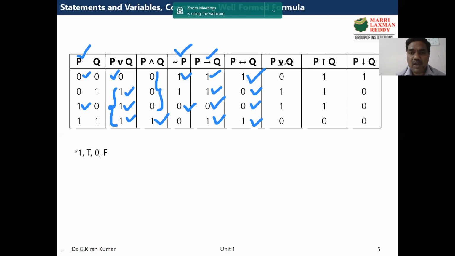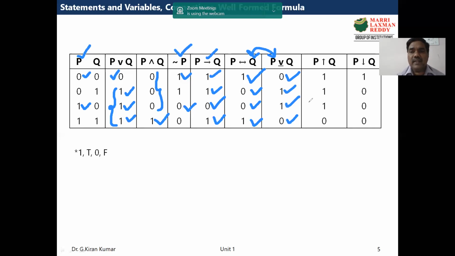Then exclusive OR, if you observe carefully, it is a negation of biimplication. Observe carefully these two columns. So exclusive OR is a negation of biimplication. Hence exclusive OR is false when both the propositions have the same truth value. In the remaining all the cases, it is true. That means in the 0, 0 case it is 0, and 1, 1 case is also 0, whereas in the 0, 1 and 1, 0 cases it is 1.